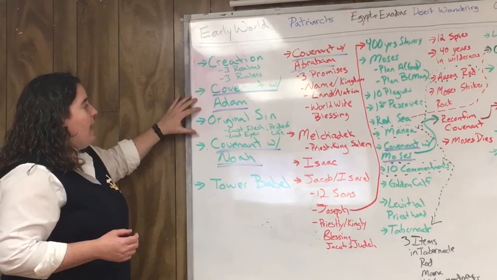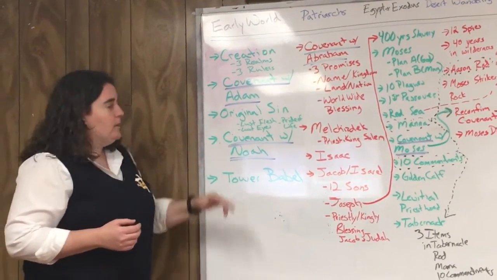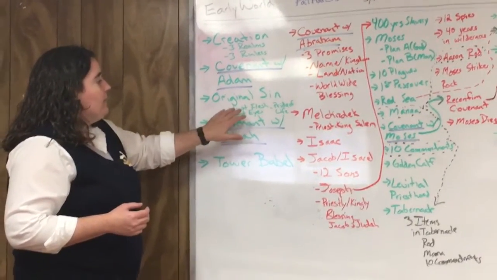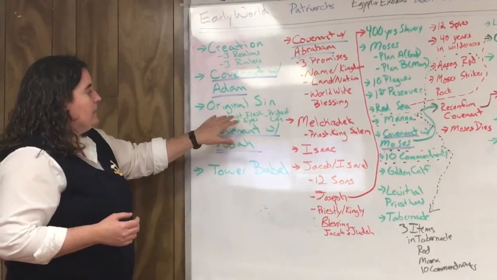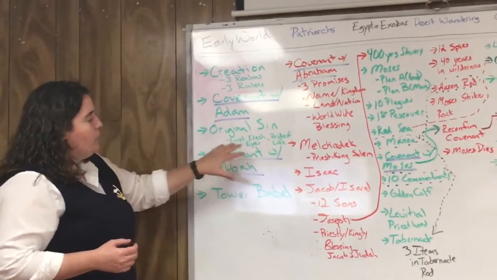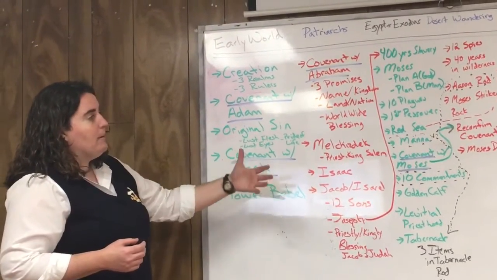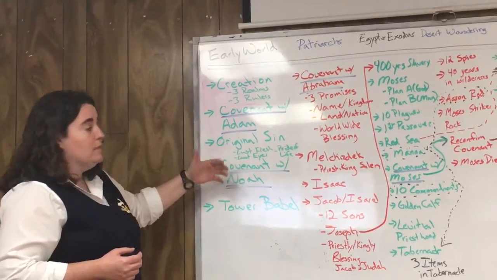So we see the covenant made with Adam, and then after that, we see original sin, right? So Eve gives in to the serpent. She falls for the temptation. And in that, we see the 3 temptations that we all face in this world: lust of the eyes, lust of the flesh, and pride of life. These threefold temptations will constantly come back throughout this story. When we see somebody fall into sin, they're falling into at least one of these patterns, if not all of these patterns.